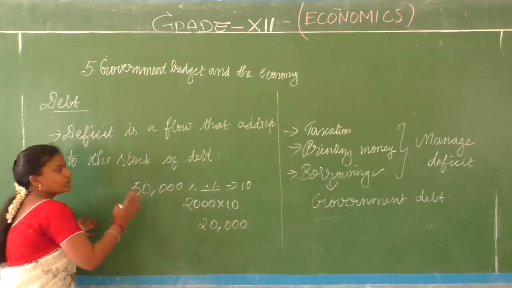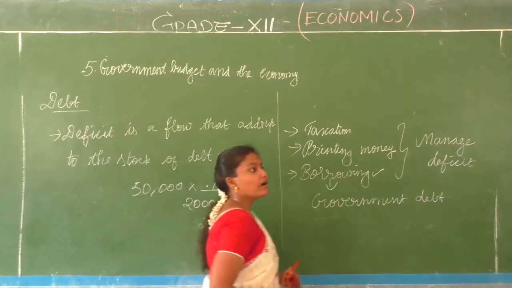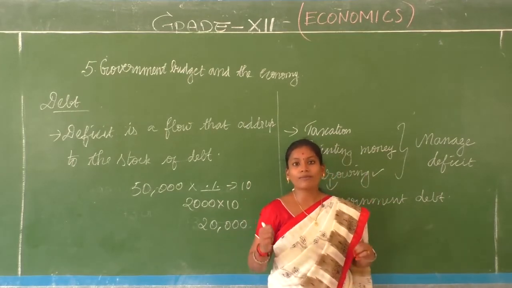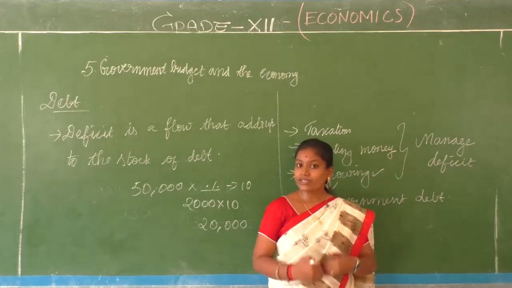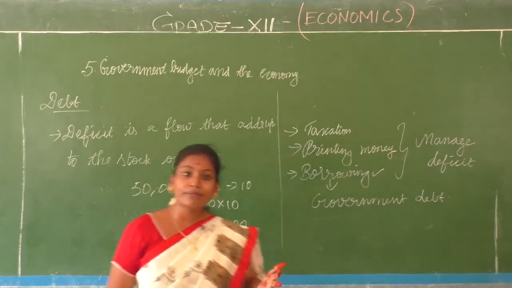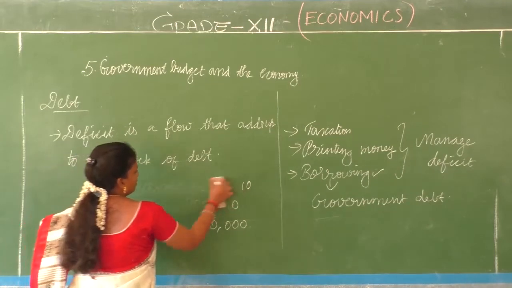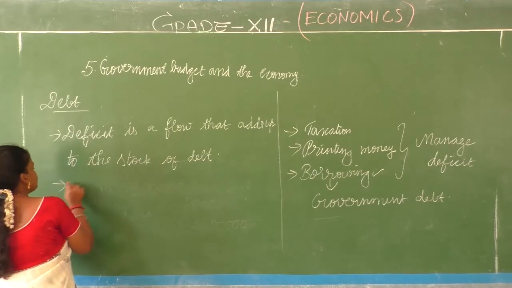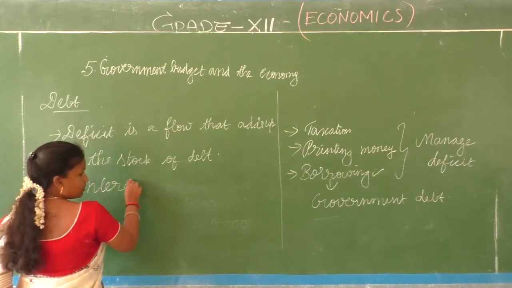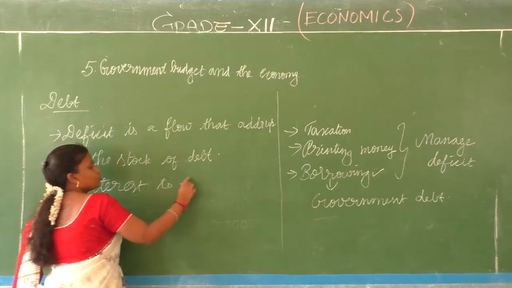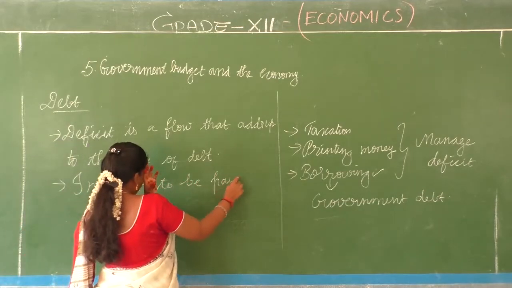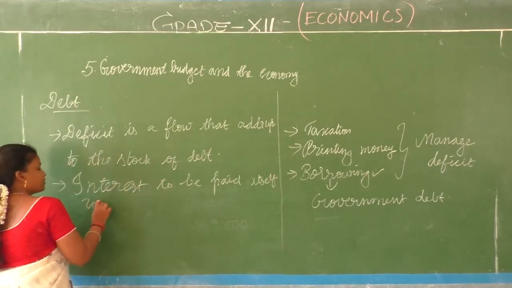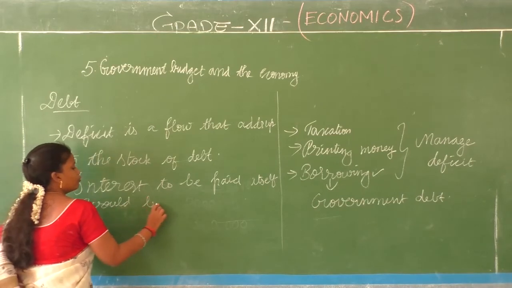So for an individual, if it is going to be a burden, think about the government and think about the stock of debt it has and think about how much interest it has to pay. So the interest accumulated alone can become another debt. Right, children? So what happens? The interest to be paid itself would be a debt.